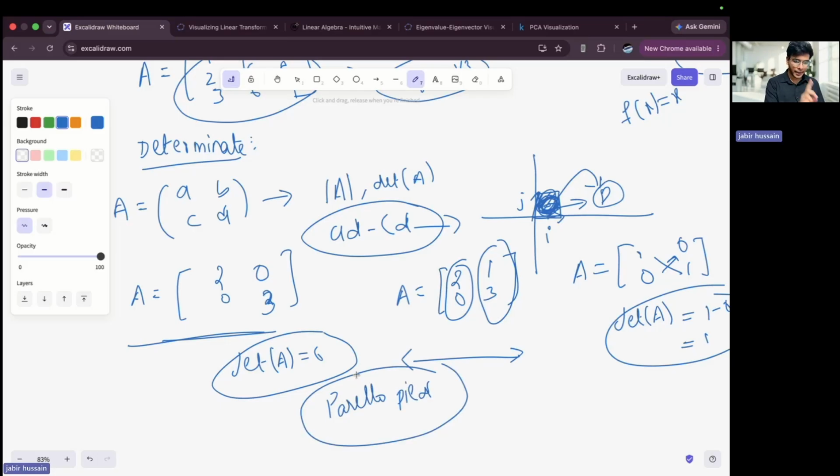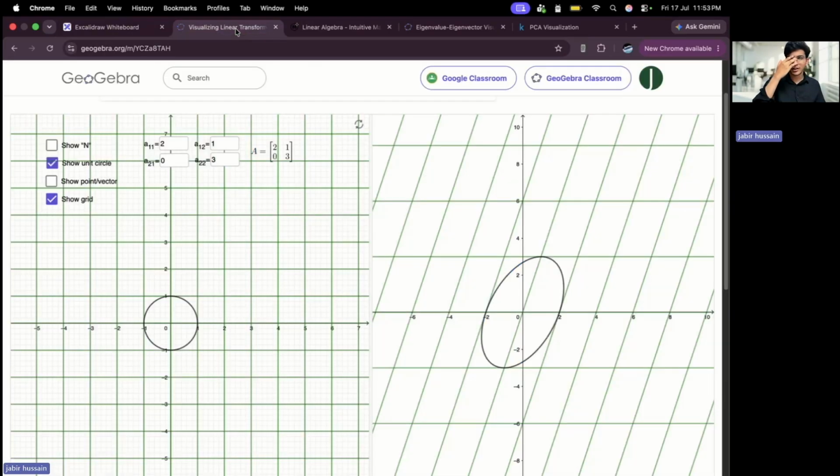And let me tell you, if you are going for a master's in computer science, AI specifically, or a master's in mathematics, then you might see integration in linear algebra. Why is it?